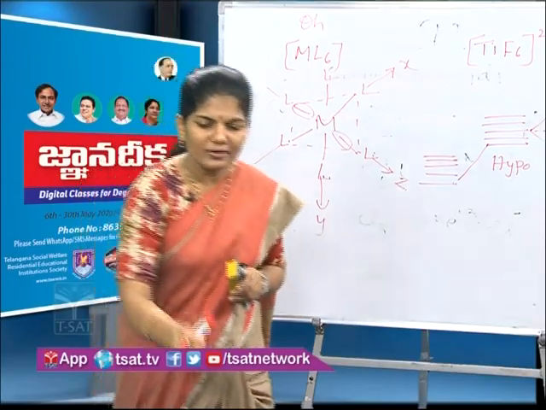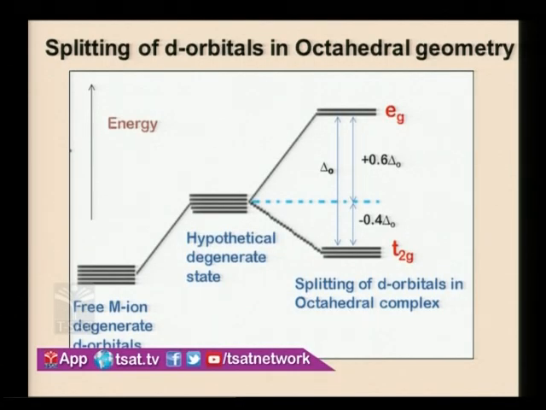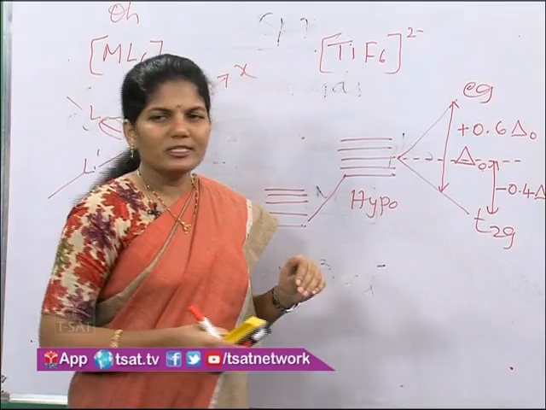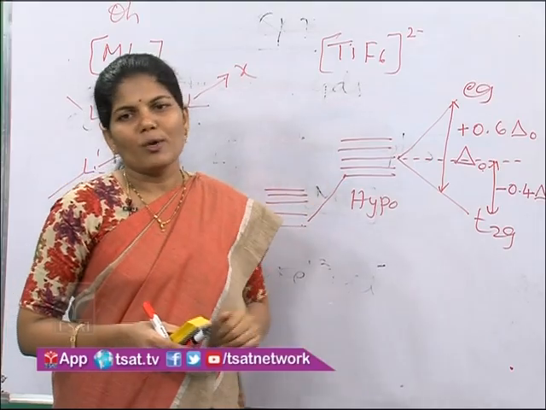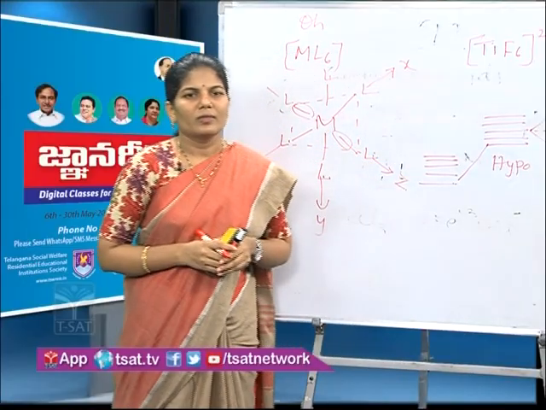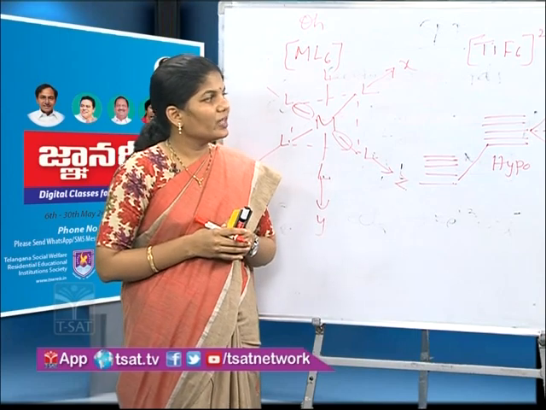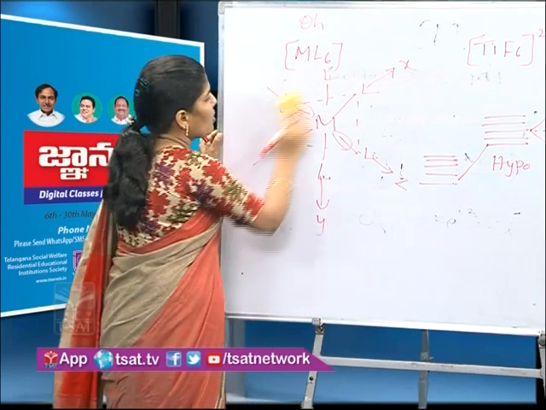You can see the slide. A free metal ion has a degenerate state. Then we can observe the hypothetical degenerate state, and then the orbitals split into T2g and Eg. The energy difference is given by delta O. T2g orbitals decrease their energy by minus 0.4 delta O, and Eg orbitals increase their energy by plus 0.6 delta O. Right. Now, the magnitude of delta O depends on the nature of the ligand.